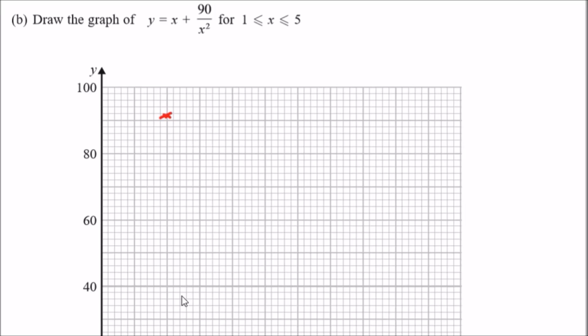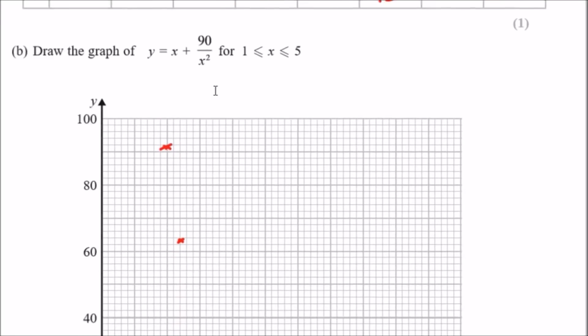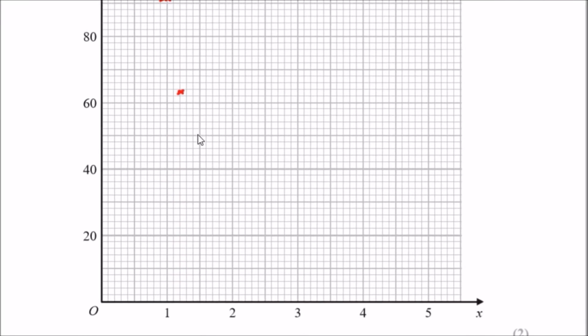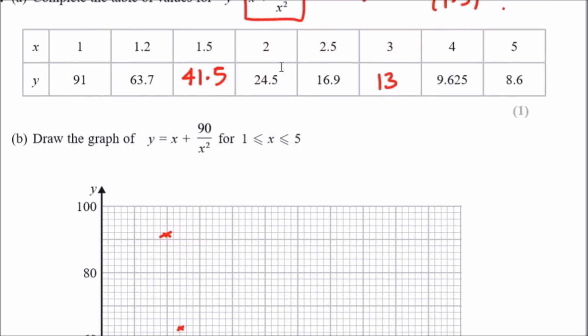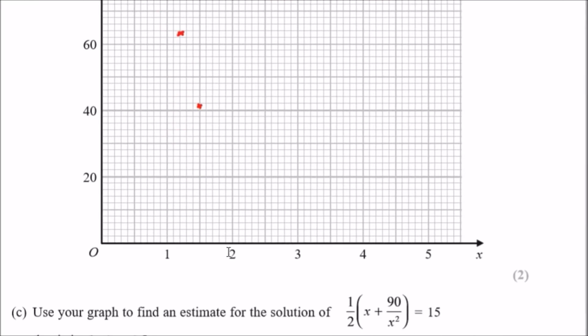63.7. This has gone up in 2, so it should be around here. Next one would be 1.5 with 41.5. So 1.5 is in the middle. 41.5 is about here. So it's 42. Yep. Next one would be 2 with 24.5. So just above 24, which is here, maybe.